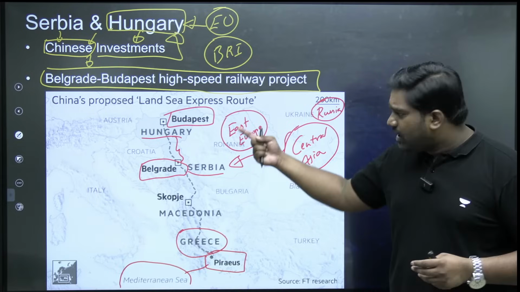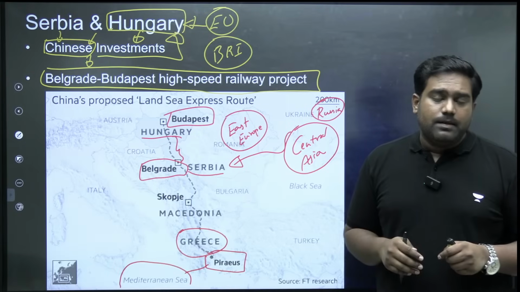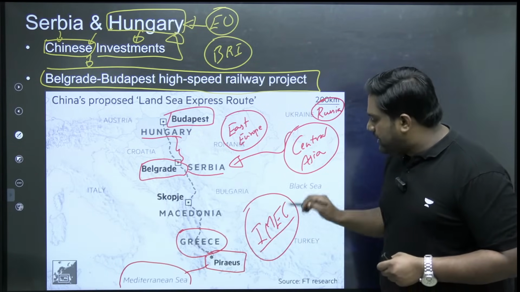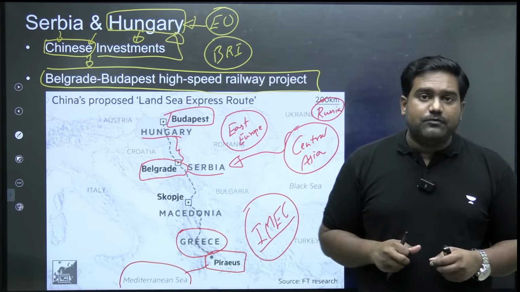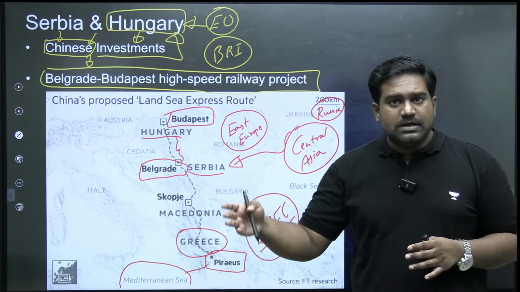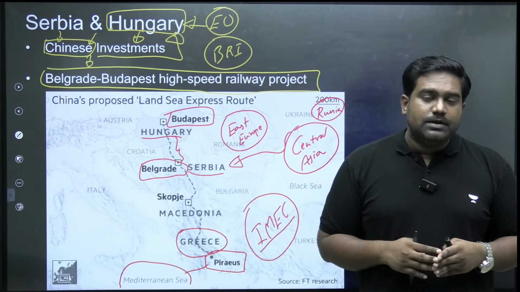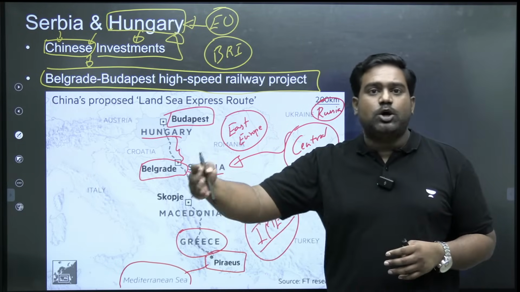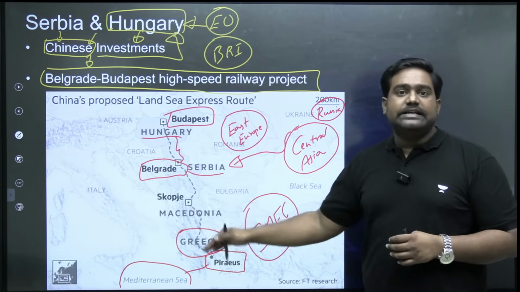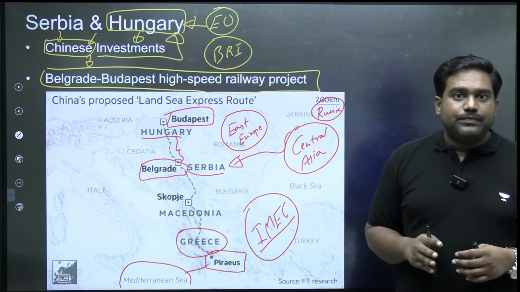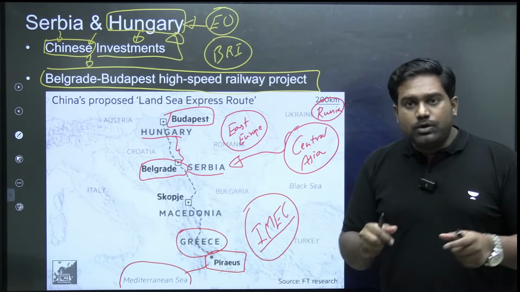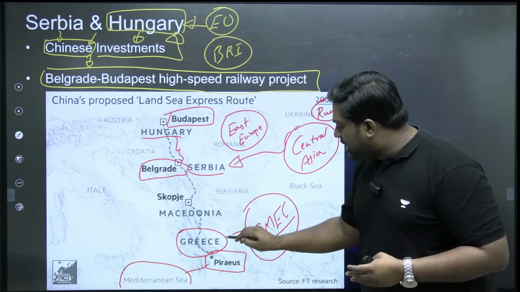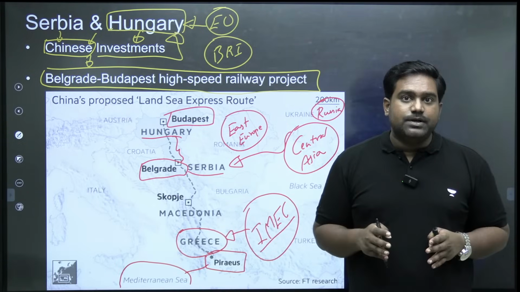And for India, a project like this could be of direct concern, because of the proposed IMEC corridor. The IMEC corridor, which was proposed last year at the G20, was established between India, US, few European countries and West Asian powers. This ambitious project seeks to connect India with UAE and Saudi Arabia and Jordan and Israel, and further with Greece, France, Germany and others. So as part of the proposed IMEC route, the Piraeus port is going to be critical. It's supposed to be a part of the IMEC corridor that involves India, US and others.